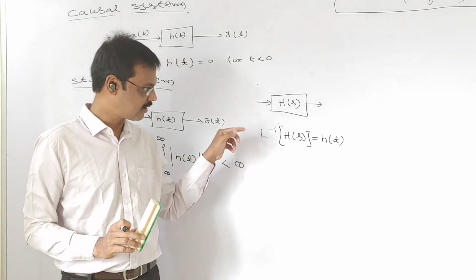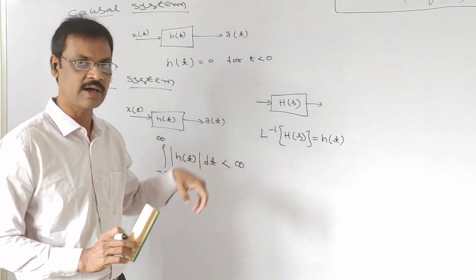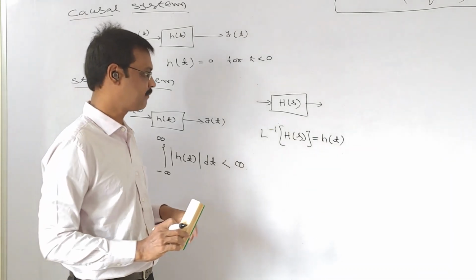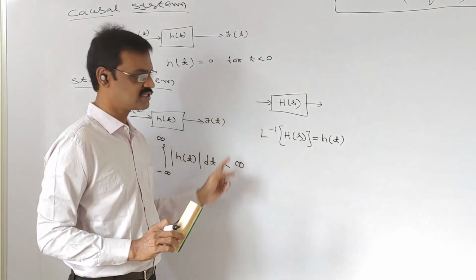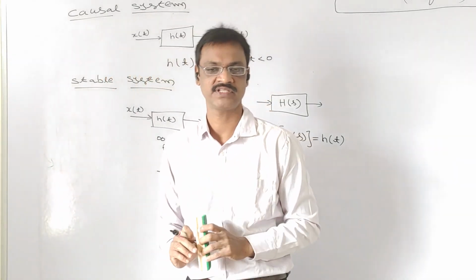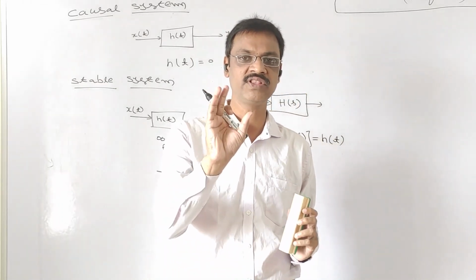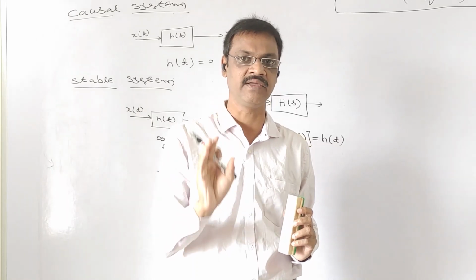Why do I explain these concepts here in the Laplace transform subject? These two concepts are very important in order to find the inverse Laplace transform sometimes. Generally in GATE examinations, a system with the transfer function h of s will be given.